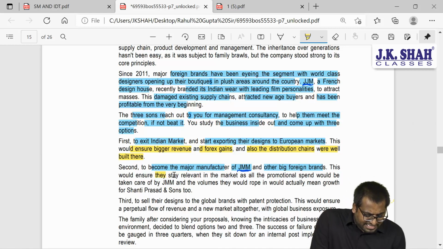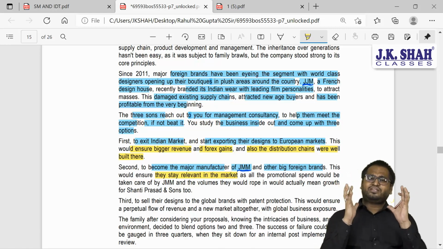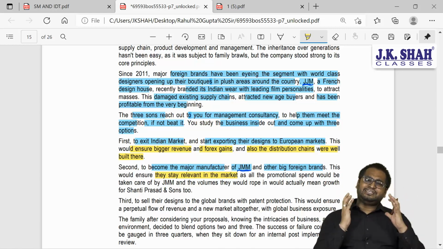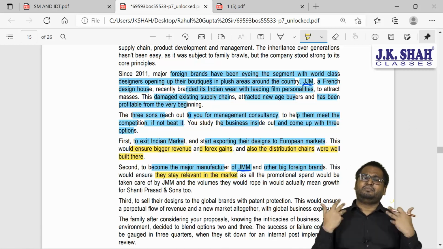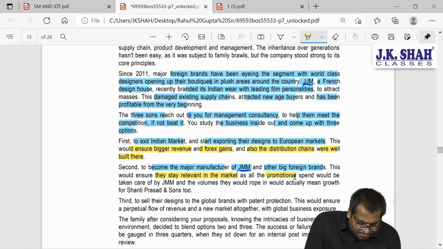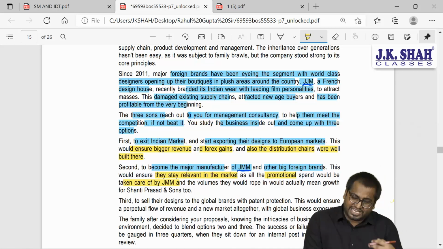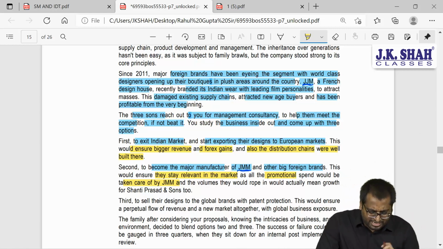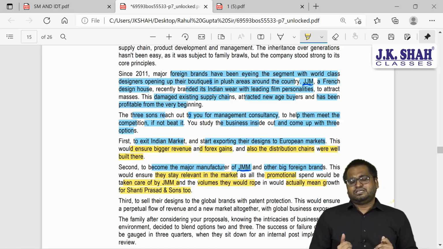This would ensure that they stay relevant in the market, so that at least they continue doing what they have been doing for so many years, that is manufacture ethnic wear. They stay relevant, otherwise they will be wiped out. And all the promotional money will be spent by JJM or JMM, whatever you call it, and the volumes coming in would actually mean growth for Shanti Prasad and Sons.